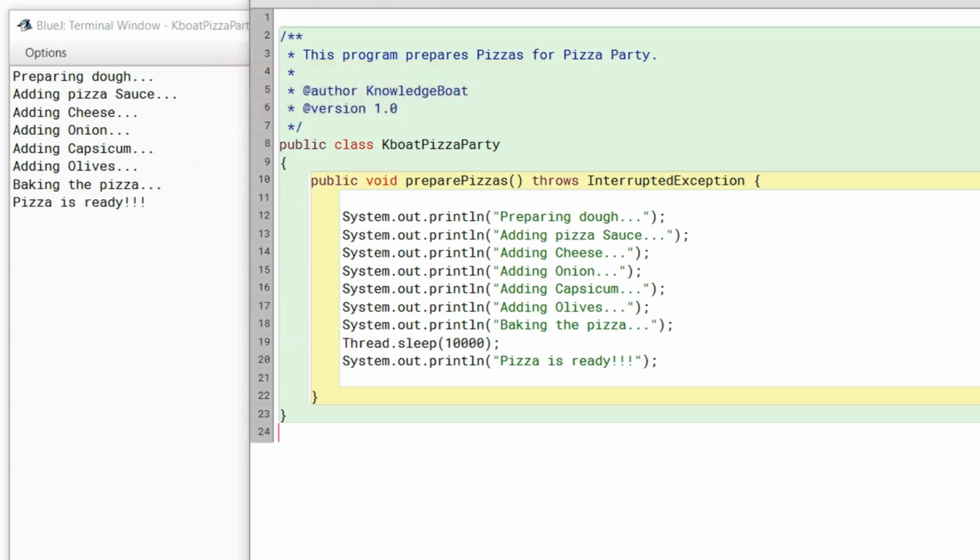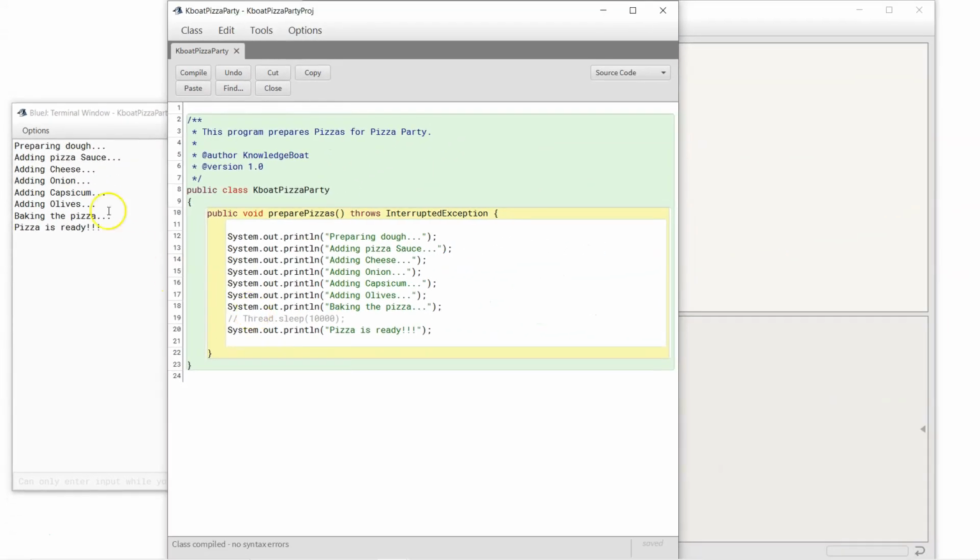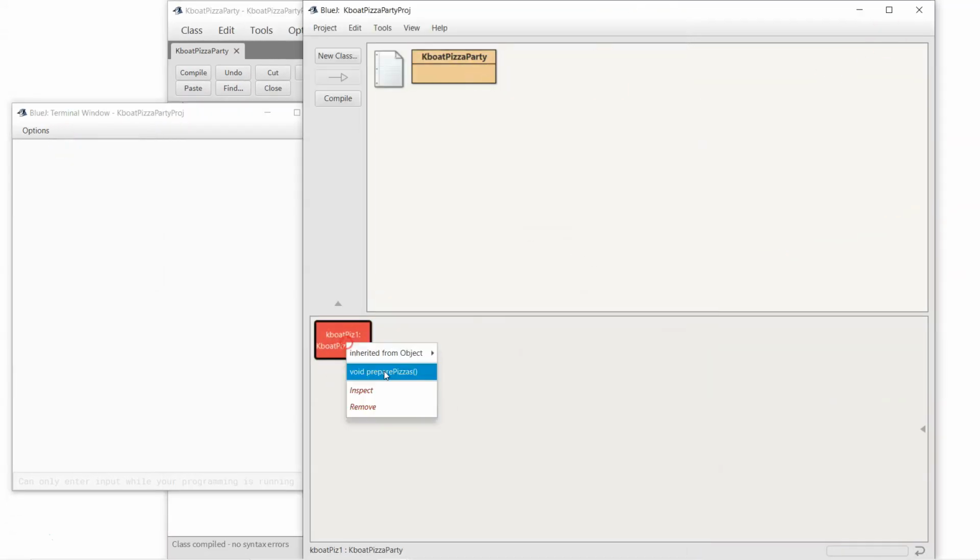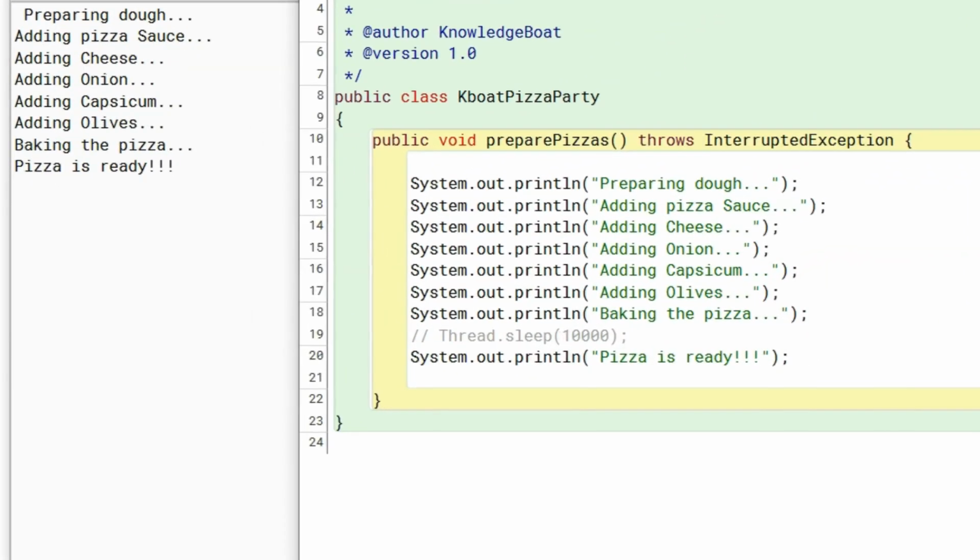Just to make sure you understand what Thread.sleep does, I will comment out this line and execute the program again. This time, all the lines are executed immediately. Let me uncomment it and change the delay back to 1 second.